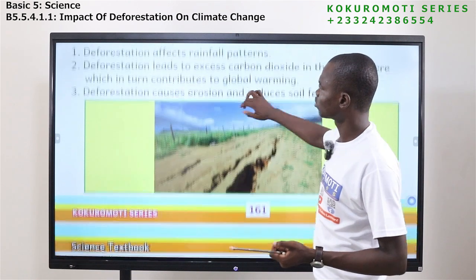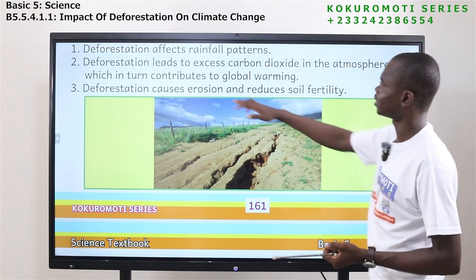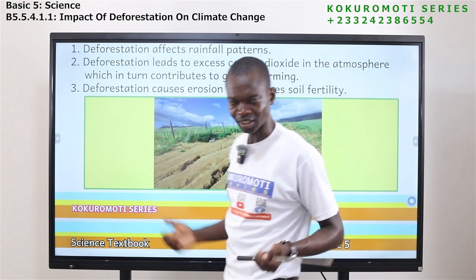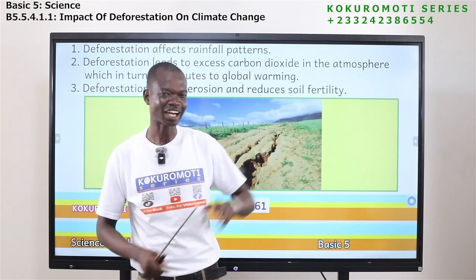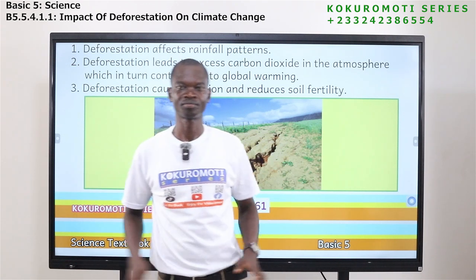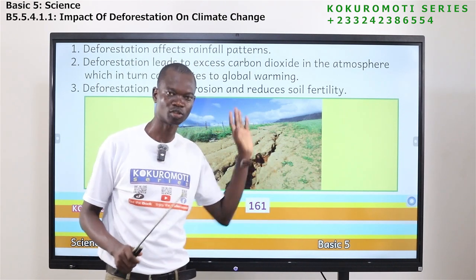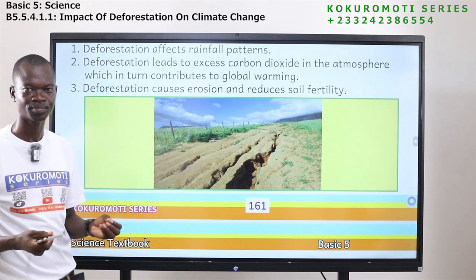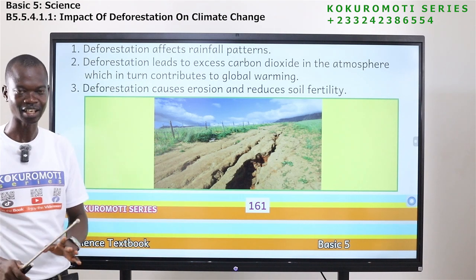The next one is that deforestation leads to excess carbon dioxide in the atmosphere, which in turn contributes to global warming. So I mentioned carbon dioxide. If you have excess, more than needed, carbon dioxide in the atmosphere, the average temperature of air on land will increase. That is global warming. So the Earth will experience high temperature if all our forests, all our vegetation are cut down.